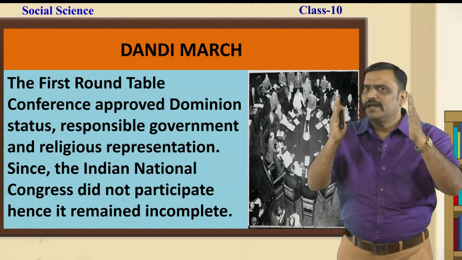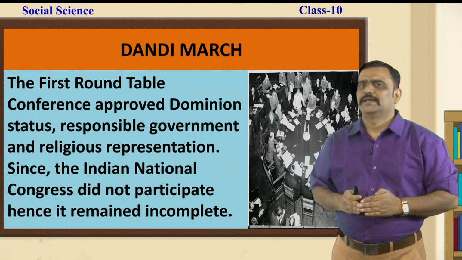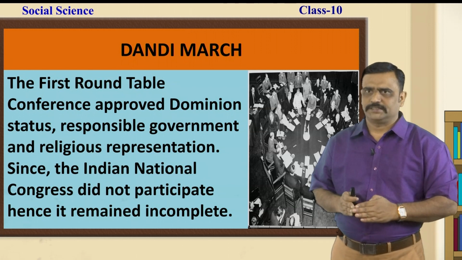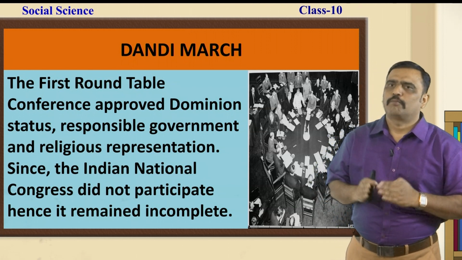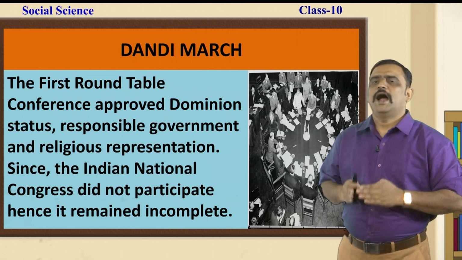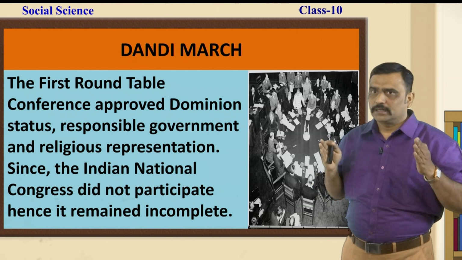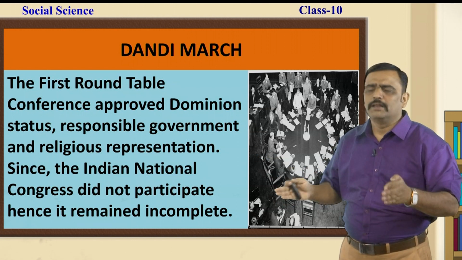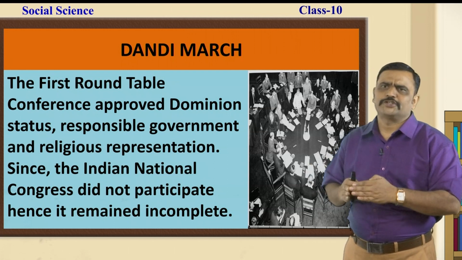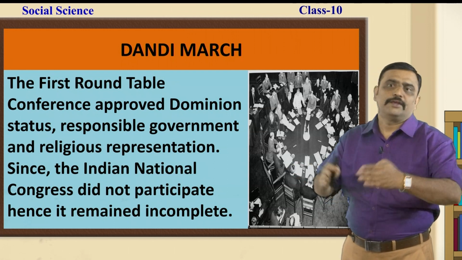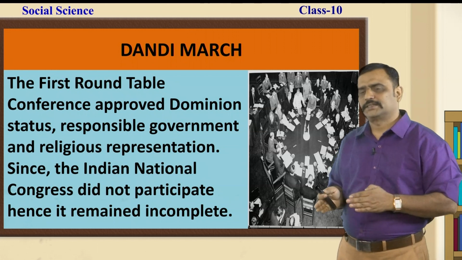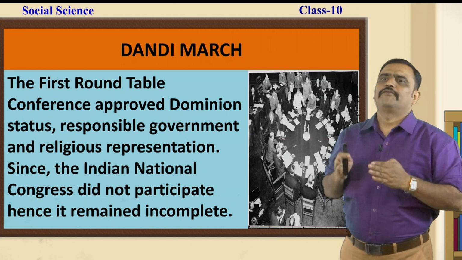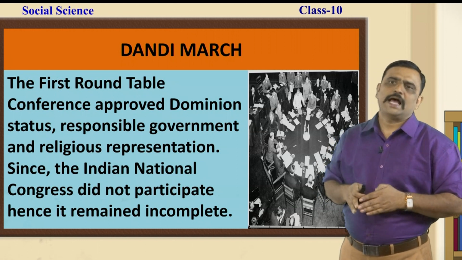Since the Indian National Congress did not participate, the conference remained incomplete, because the Indian National Congress was the major political party at that time, and it was the party or the organization that had a wide following, people belonging to different professions, different religions and different regional areas. Thus, when Congress itself did not take part in the first Roundtable Conference, it was declared as a failure.